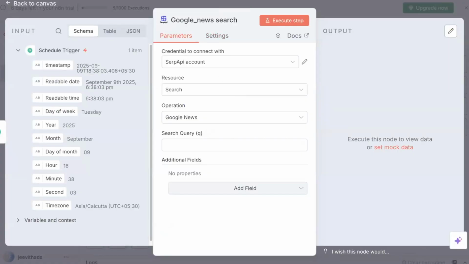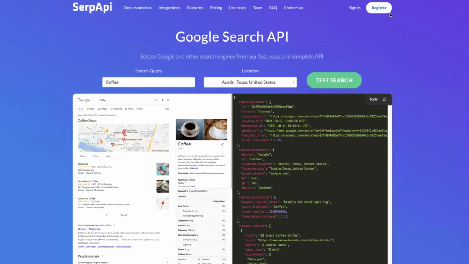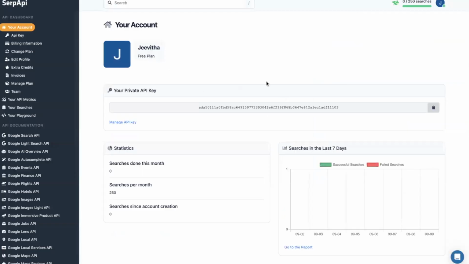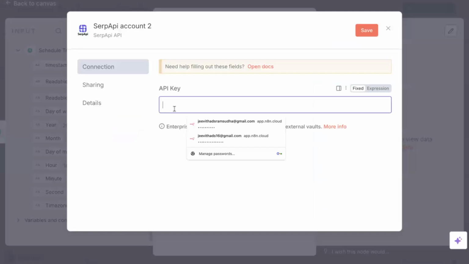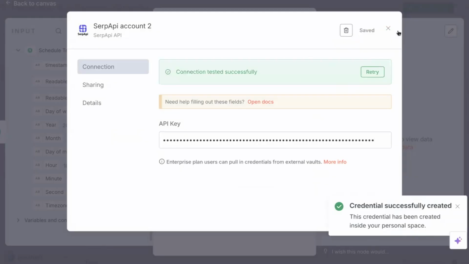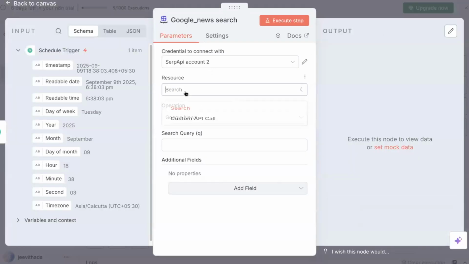For that, search for the SERP API official document and click on assign. When you sign in, you'll see your private key here. Just copy that, click on create a new credential, set it here and save it. I already have an account, but I'm still doing it. Okay, done. It's selected. Resource, let it be search, and operation Google News.